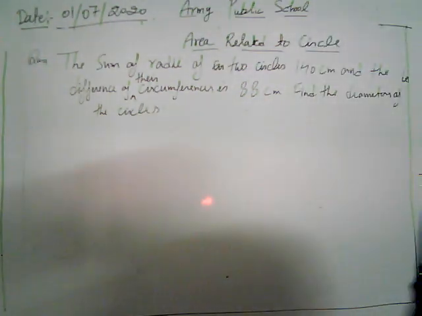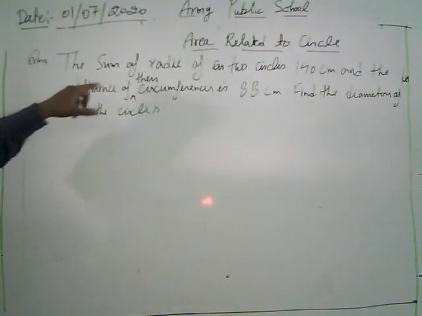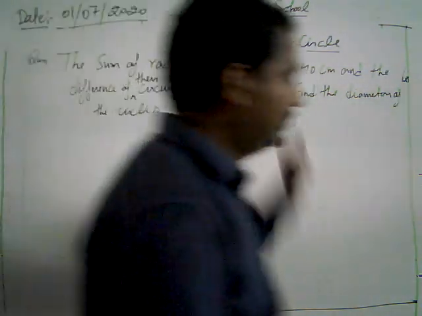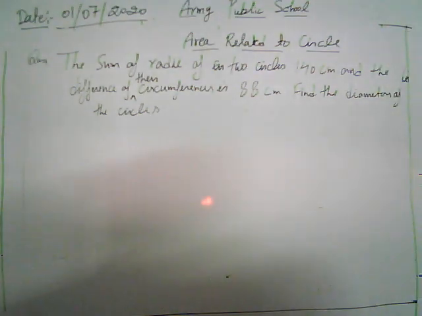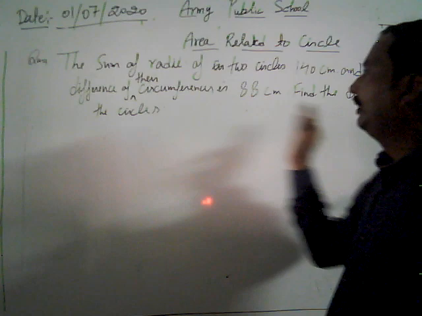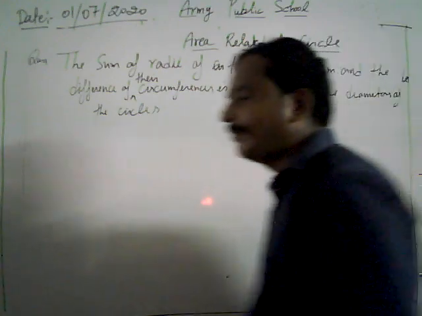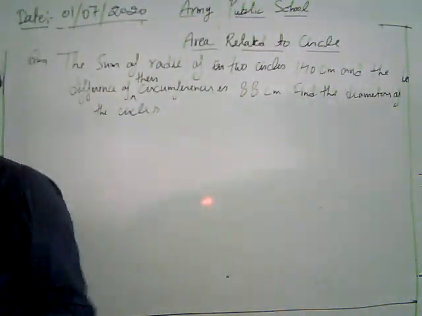Now look. First of all, let's go through the problem. Read out the problem. What is given there? We are given that the sum of radii of two circles is 140 centimeter. Means we have two circles, and the sum of their radii is 140, and the difference of their circumferences is given as 88 centimeter. Then we have to find the diameters of the individual circles.